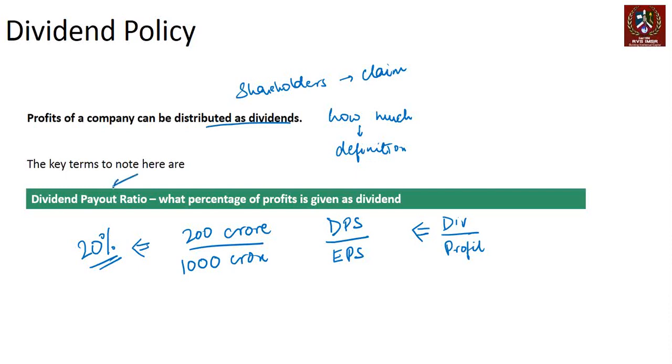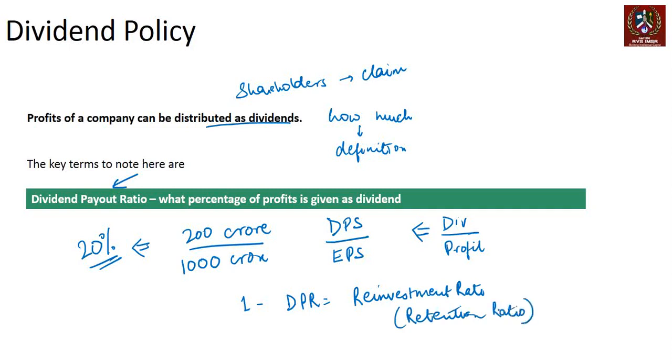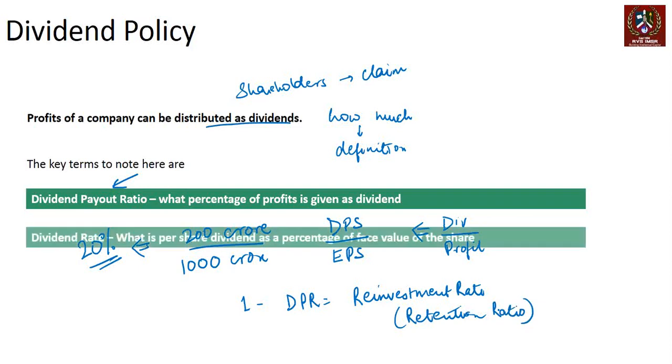This is important in the context of understanding whether the company has reached steady state or not. In a steady state, there will be a bigger dividend payout ratio, and typically 1 minus the dividend payout ratio is what is called the reinvestment rate or the retention ratio. In the case of stocks, this is the reinvestment rate or the retention ratio. That is the amount of money that the company has kept with itself for funding future growth. So that's the first terminology, dividend divided by profits.